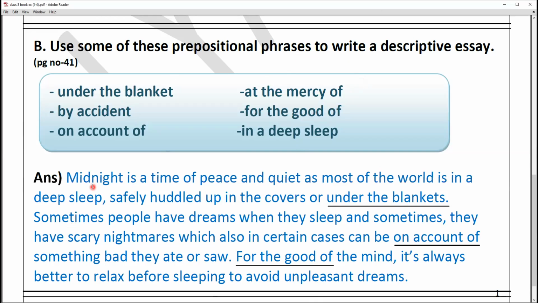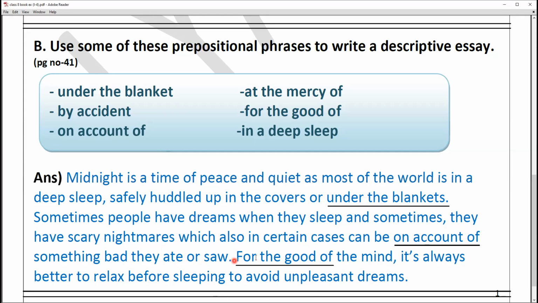So the paragraph like this: midnight is a time of peace and quiet as most of the world is in a deep sleep, safely huddled up in the covers of under the blankets. Okay, sometimes people have dreams when they sleep and sometimes they have scary nightmares, means sapne. Okay, dreams which also in certain cases can be on account of something bad they ate or so. यानी जो भी वो कभी कुछ खाने से हो जाते हैं, कभी कुछ वो देखकर सोते हैं, तो वैसे ही उन्हें ड्रीम आ जाते हैं.